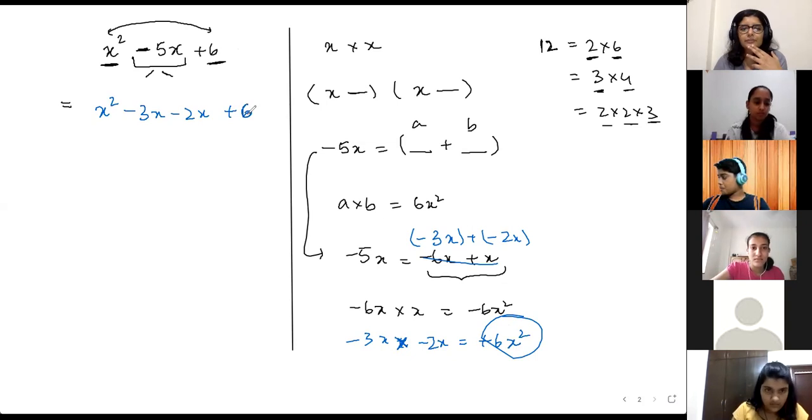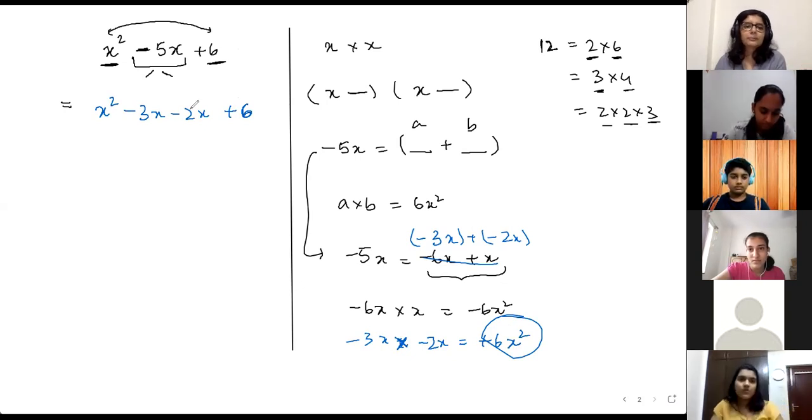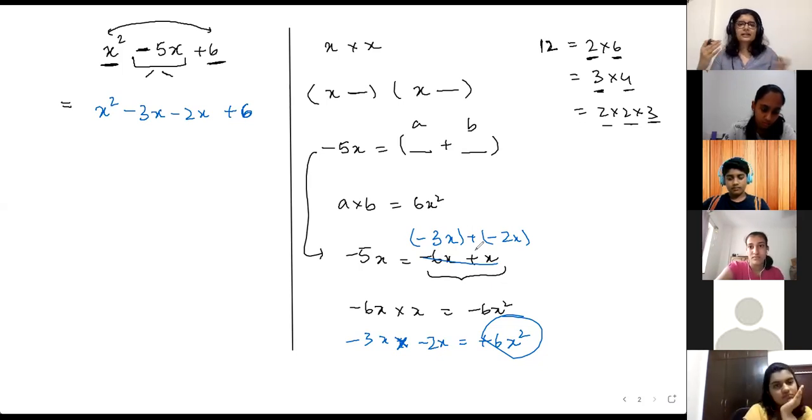A lot of times this is pretty straightforward, but one cause of confusion may be that whenever you have a plus minus situation, like in this case, sometimes you may be confused. Should I split it as minus 6x plus x or plus 6x minus x? If that kind of situation comes in, simplify these two.